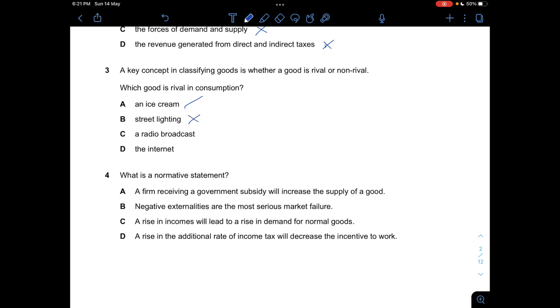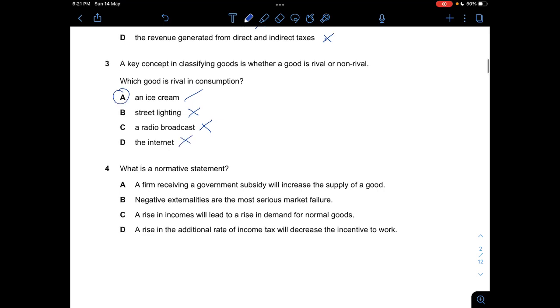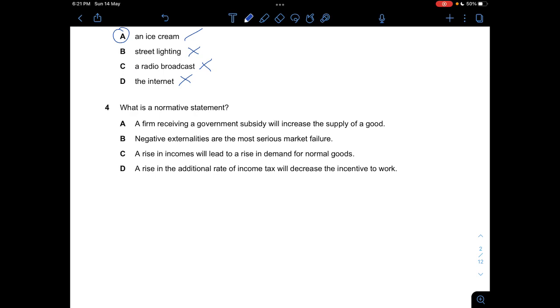Radio broadcast is the same. Everyone can listen to radio, and everyone can use the internet. The internet is open to everyone, so D is not correct. Answer is A. And 4, what is a normative statement? A normative statement means the statement itself is based on opinions, and it may be biased. So let's take a look at these 4 options and see which one would be a normative statement.